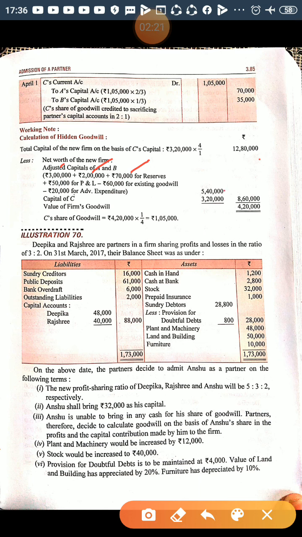So this comes to 5,40,000, and adding the new partner's capital 3,20,000, this becomes 8,60,000. Out of this amount it will be deducted and the balance is 4,20,000. This 4,20,000 is the value of goodwill, and C's share is 1/4 of 4,20,000, that is 1,05,000. And the journal entry, you can pass it.